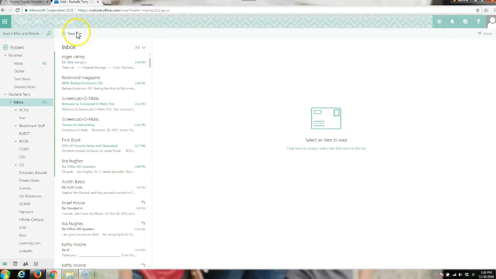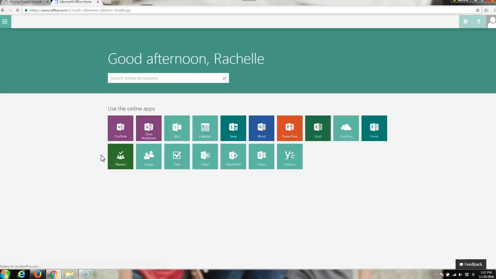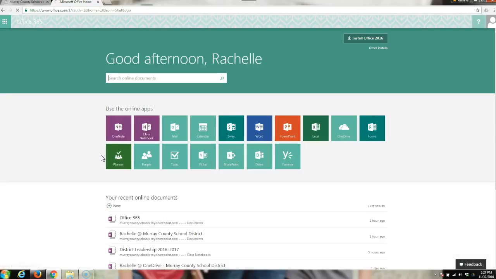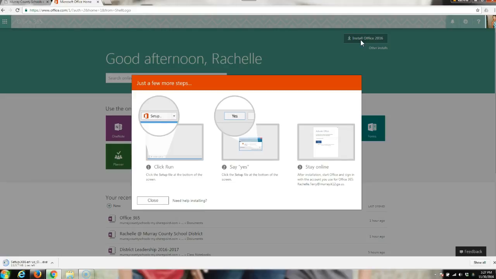Okay. So now that I'm into my email account, I'm going to click on Office 365 here at the top. And this is going to show me all of the apps that are available online for me to use. But what I want to look at is Install Office 2016. I'm going to click here. And it's given me the directions. You're going to want to click Run. You're going to want to say Yes, and then choose to stay online.